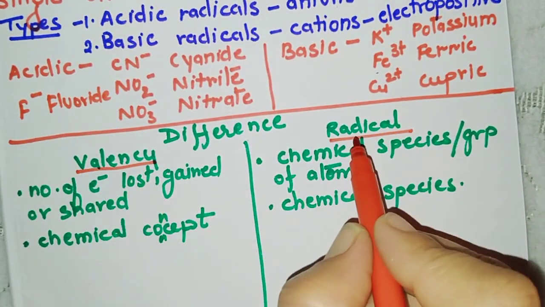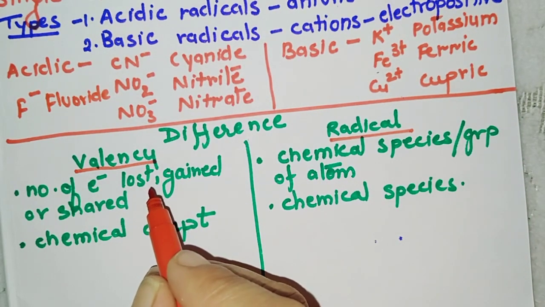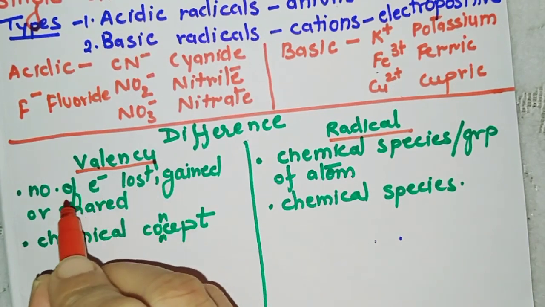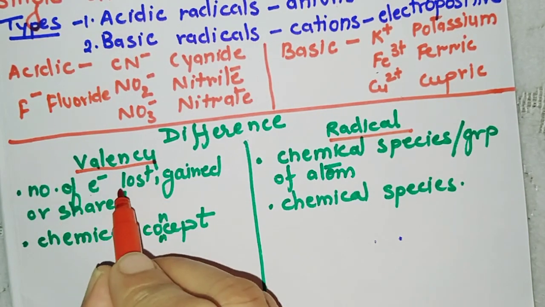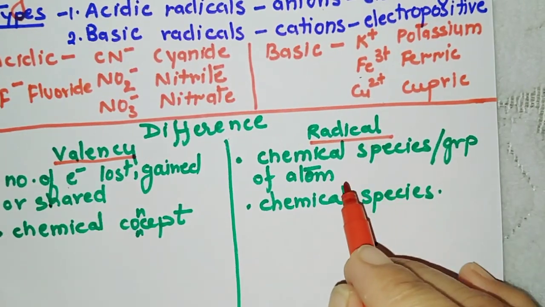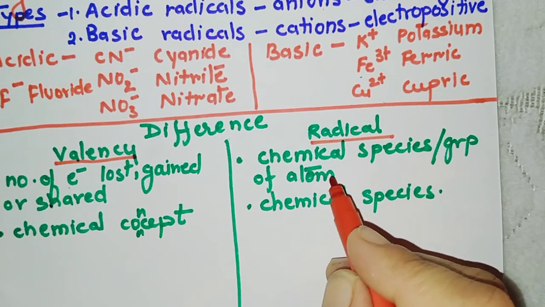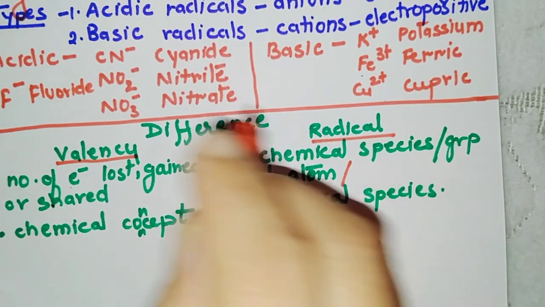The difference between valency and radical is, see here we are talking about the electrons or the charges. So what is valency? It is the number of electrons lost, gained or shared. And what is a radical? A radical is a species, a group of atoms or a single atom.